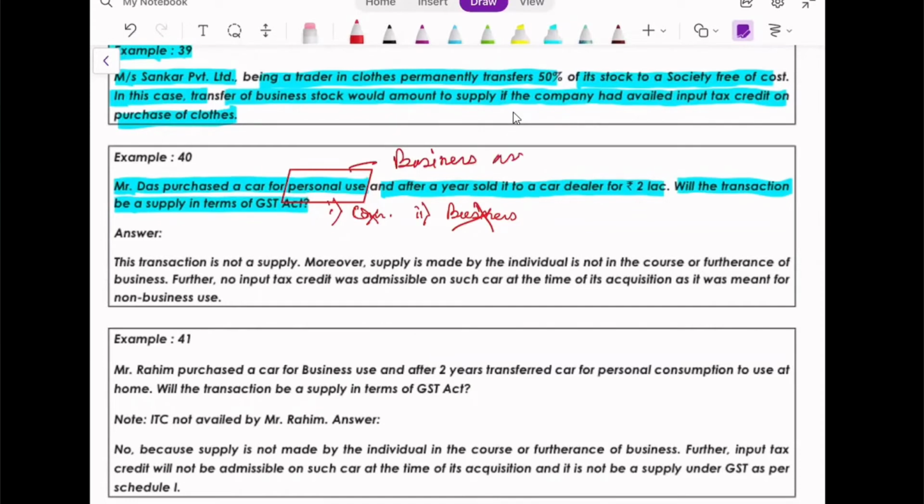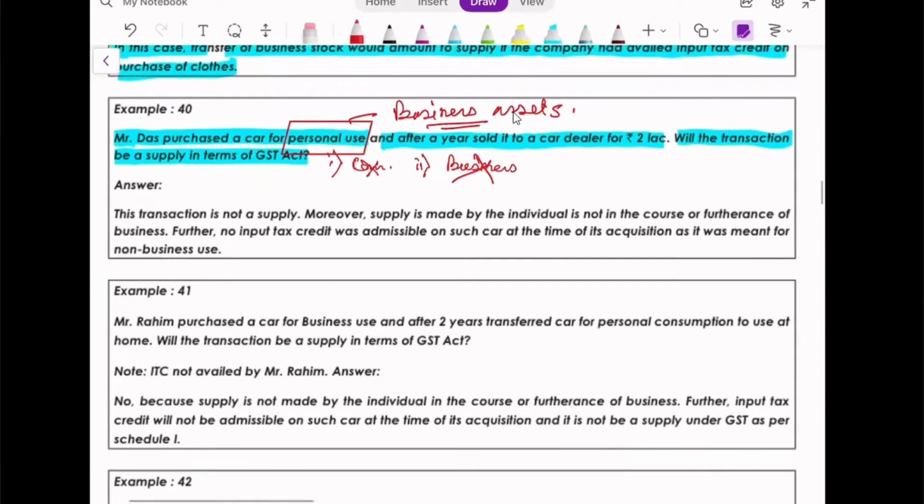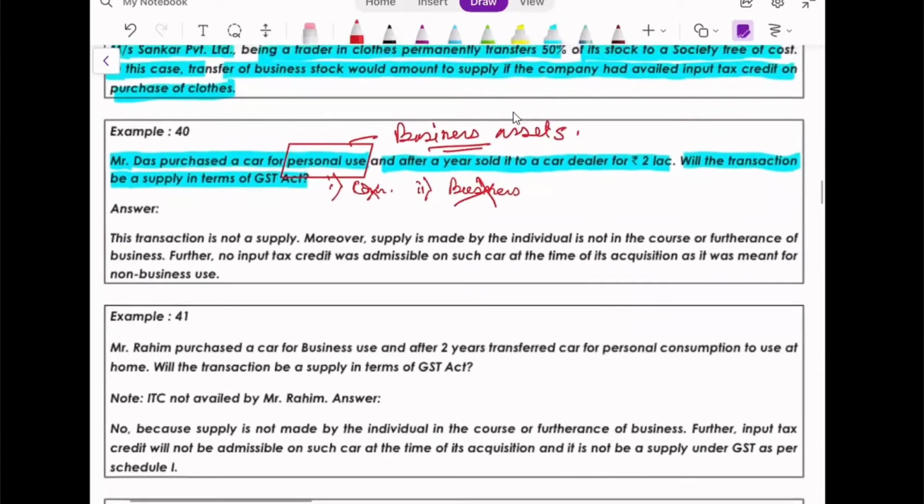Yes. Okay. Would your answer have changed if I had said that Mr. Das is a dealer in cars? Used it and sold it. Yes, it would have been a supply. Correct. And if he would claim ITC on the transaction, correct. And here it is not even a supply, because it is a personal transaction.